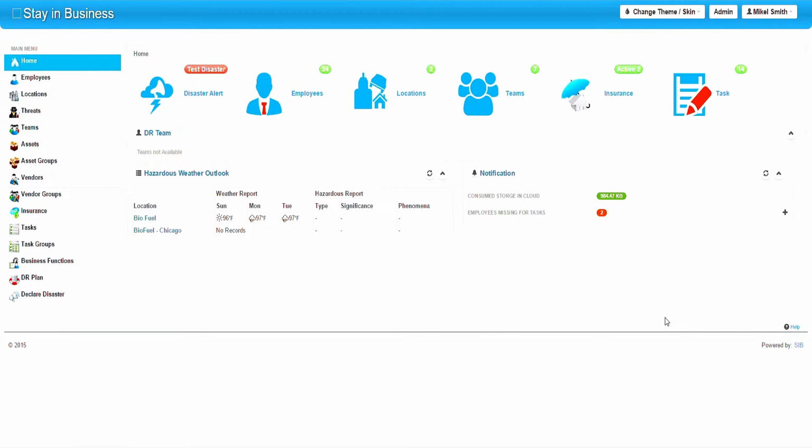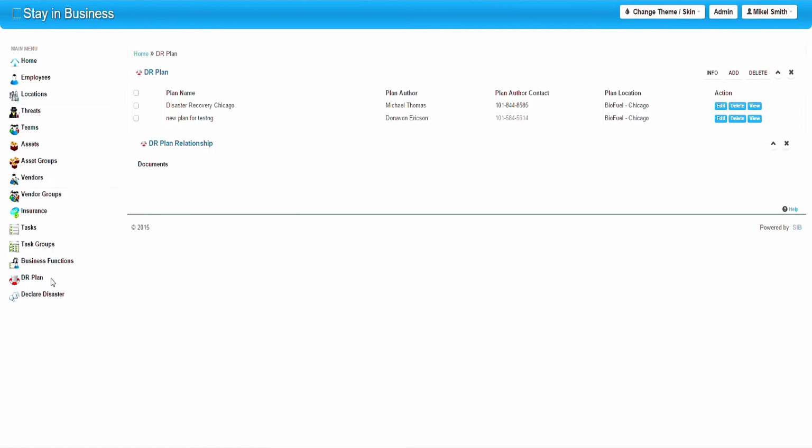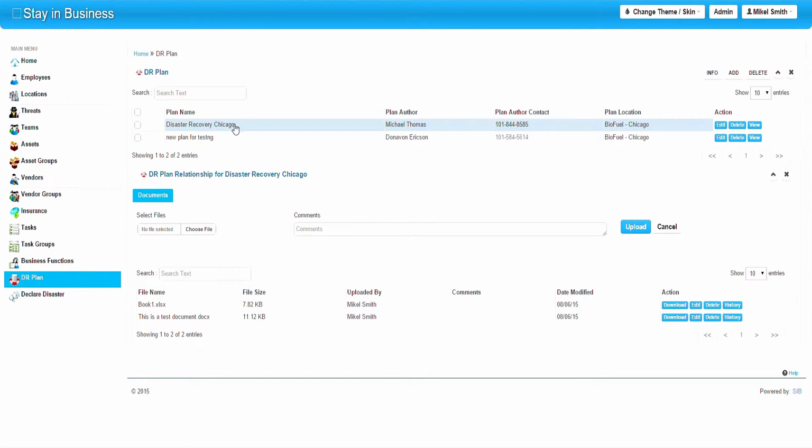To conclude this summary of the Stay in Business platform interface are the DR Planning tab and the Disaster Declaration tab. In the DR Plan section is where you can create the DR plan itself. You simply input the plan statement, assign any teams that apply to that plan, and upload any critical documents that may apply.